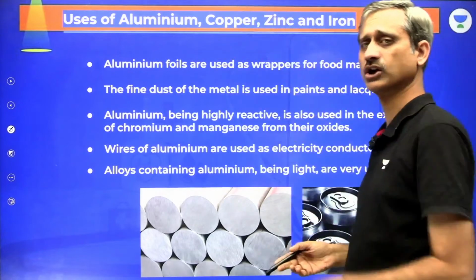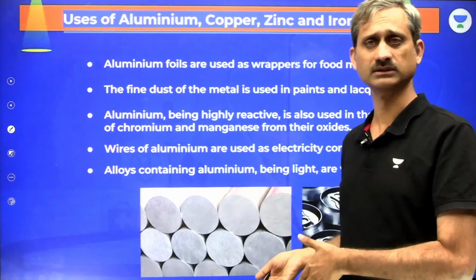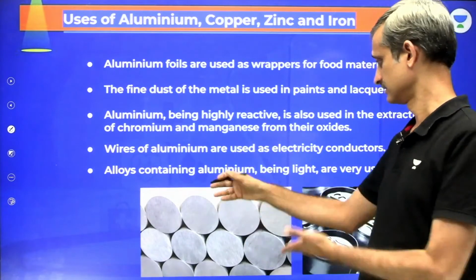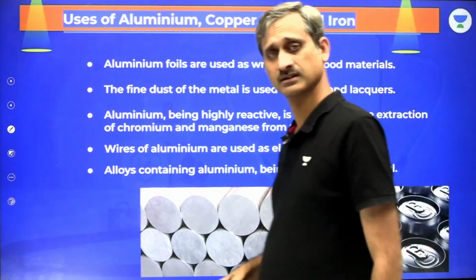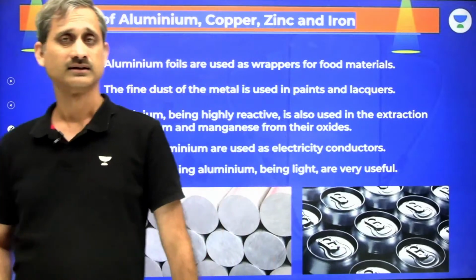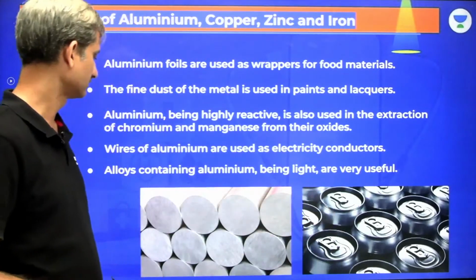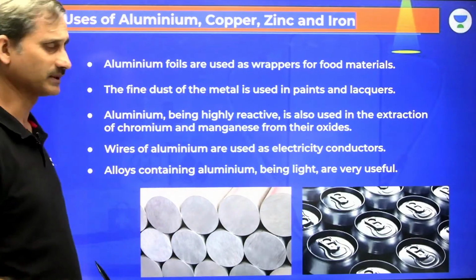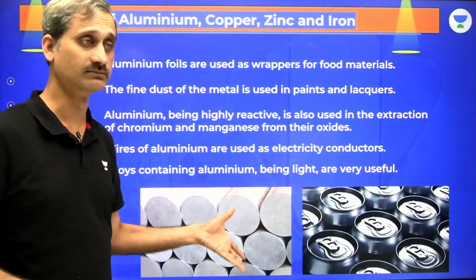Wires of aluminum are used as electricity conductors. The overhead wires are not made of copper, they are made of aluminum, because aluminum has a lower density. हवाई जहाज भी aluminum के बनते हैं. Okay, aluminum के केन बनते हैं. Fine. So that is what we have as the use of aluminium.